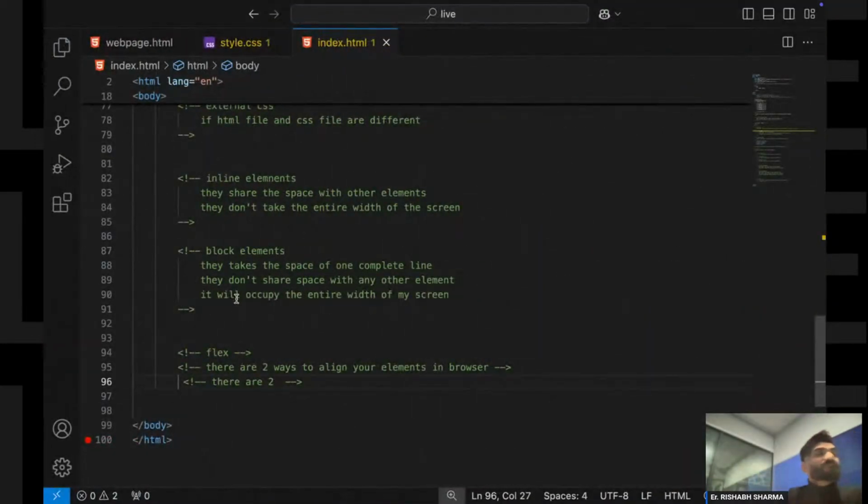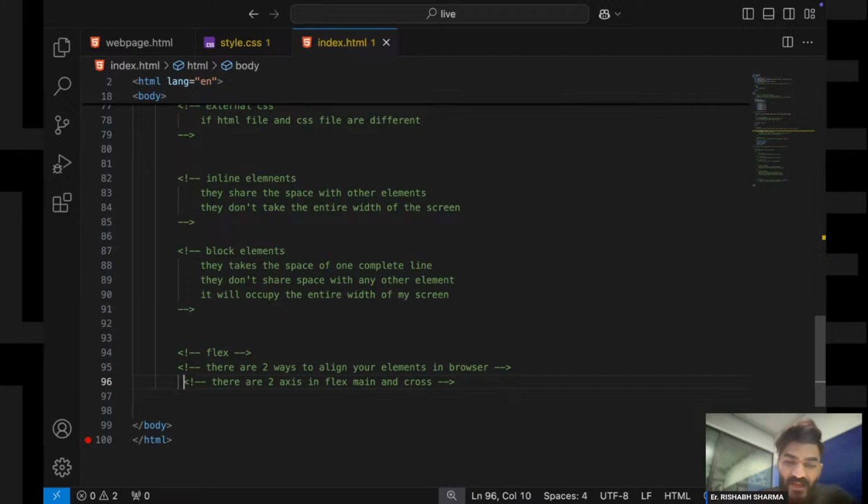Now see, there are two axes in Flex. The first one is the main axis, and the second one is the cross axis. So in Flex I always have two axes: one main axis and one cross axis.